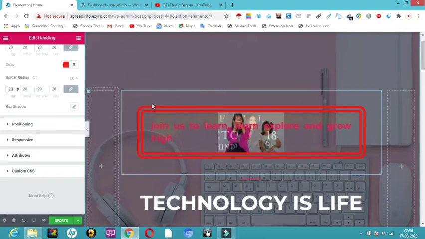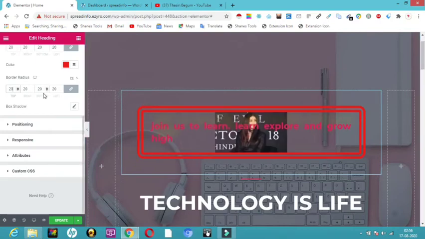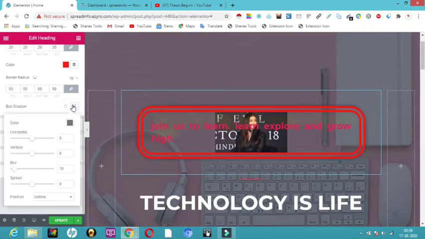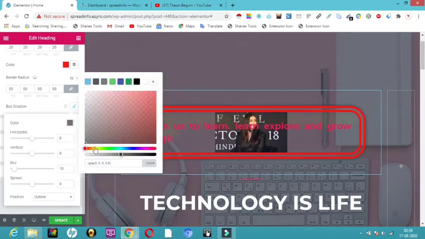If you want, you can make this radius 20. If you make it 50, it will show you more curve. Here you can see how it shows. And if you want a shadow to be shown over that border, you can have this.